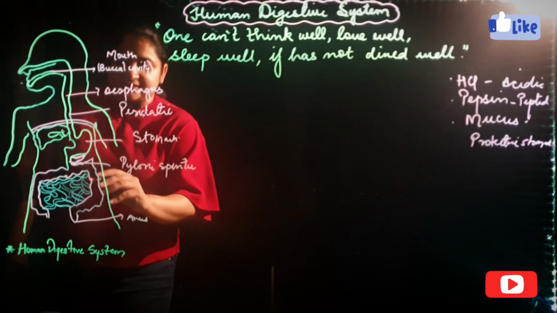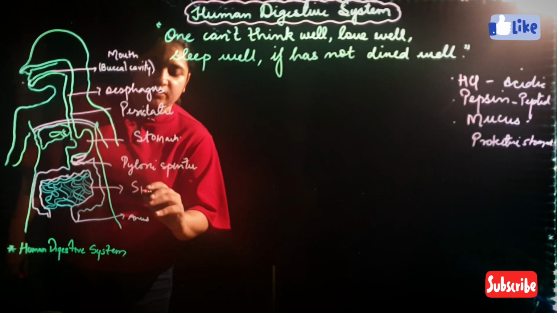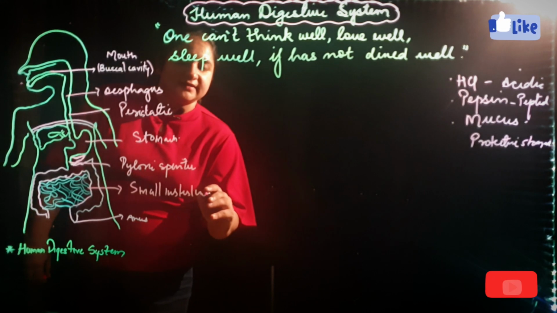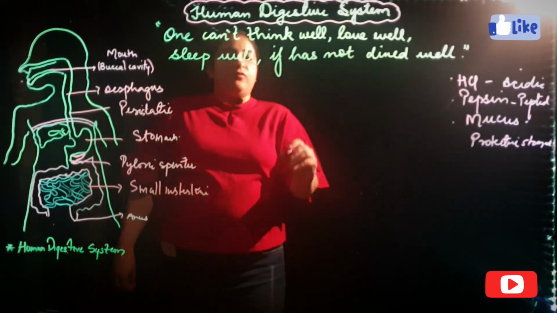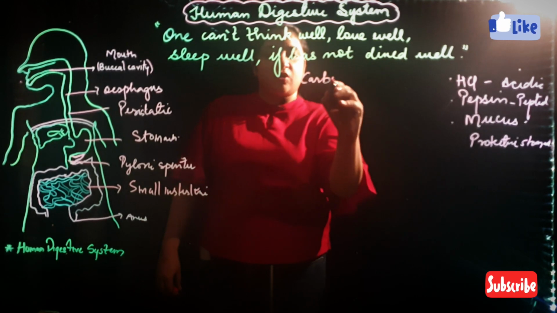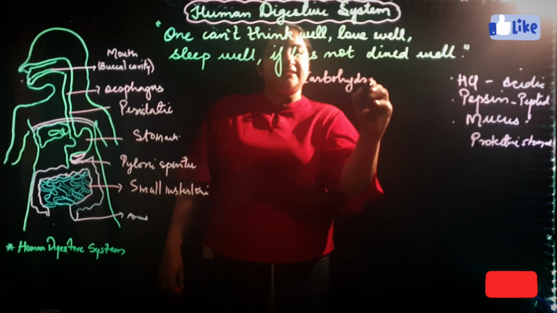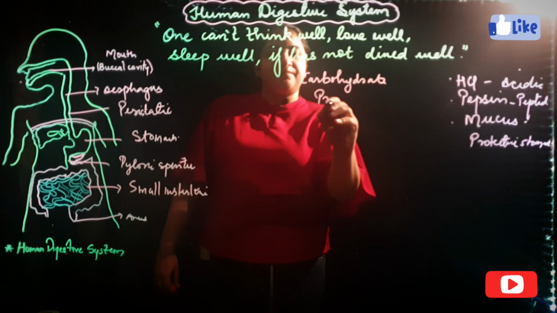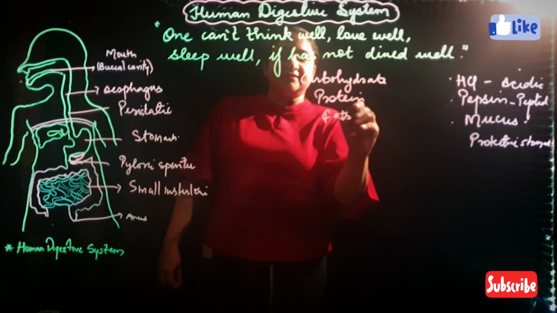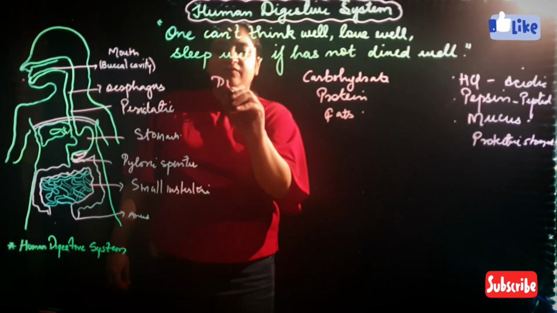The small intestine plays an important role in the digestive system. It consists of digestive juices and helps in the breakdown of carbohydrates, proteins and fats.